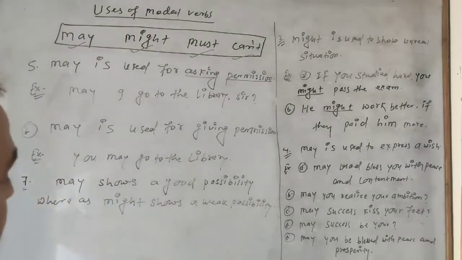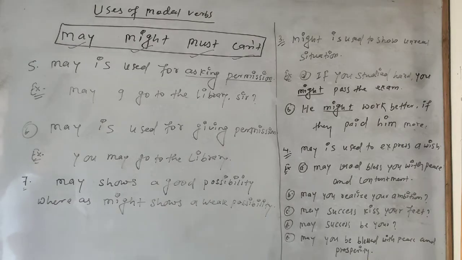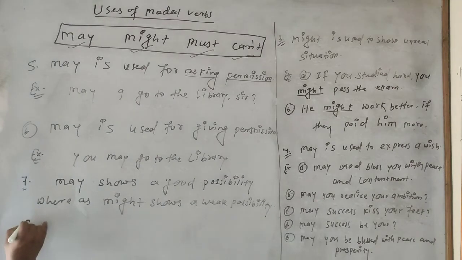Here may shows a good possibility, whereas might shows a weak possibility. Okay, this one we are going to study, and now I am going to write one example here, how strong and weak will be.